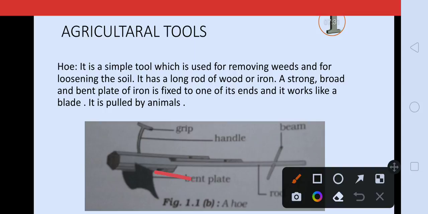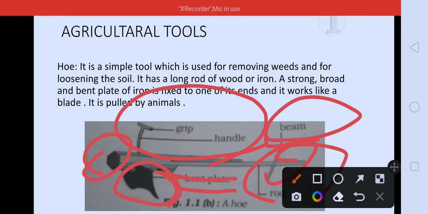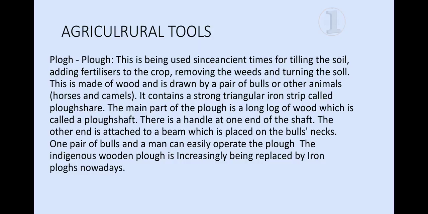See, you can see this rod. It is made up of iron, and it has a strong bent plate also. I'm saying about this only, right? This is the bent plate, and it also has very thick ends and thin ends, and it works. It is pulled by the animals also. These are the grip, this is the beam, this is the roots. So as you all can see over here, for example, like this only is the plow. So it is also like the hoe only, and one pair of bulls and one person can operate it easily.